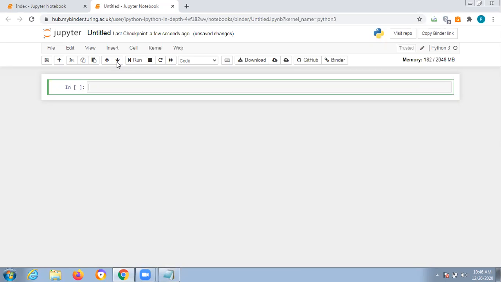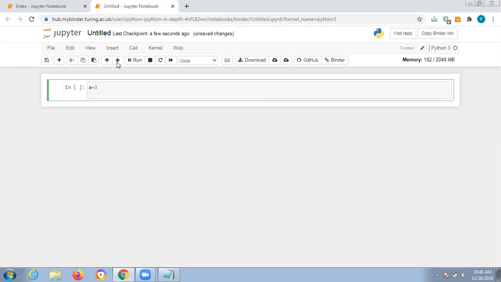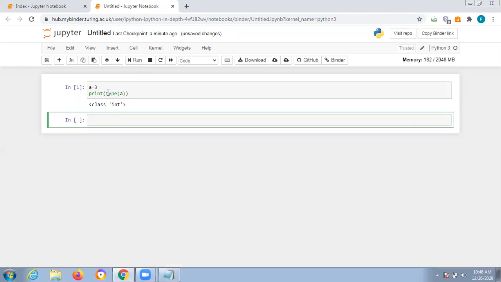For example, you are giving variable a is equal to 3, right? You want to know which type it is. Print type(a). That is the meaning of this. You should know what is the type, the data type. Okay, int, because you are passing an integer value to the particular variable a.